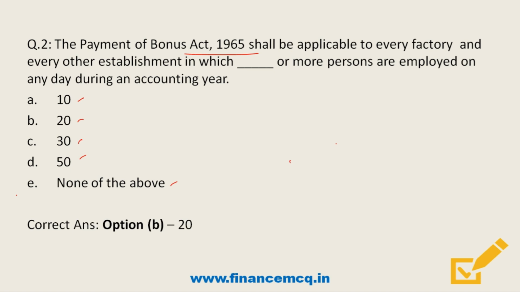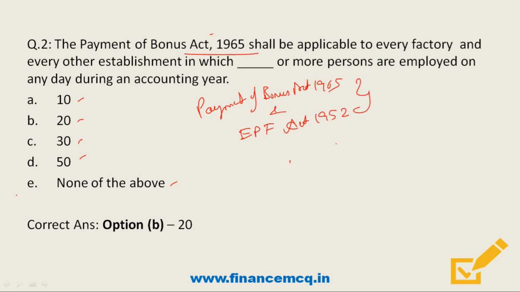So friends, here Payment of Bonus Act 1965 and Payment of EPF Act 1952, in both cases both acts will be applicable to every factory or establishment where 20 or more persons are employed. But friends, in case of applicability of Gratuity Act 1972, there should be minimum 10 or more persons, so that Gratuity Act will be applicable to that particular factory.